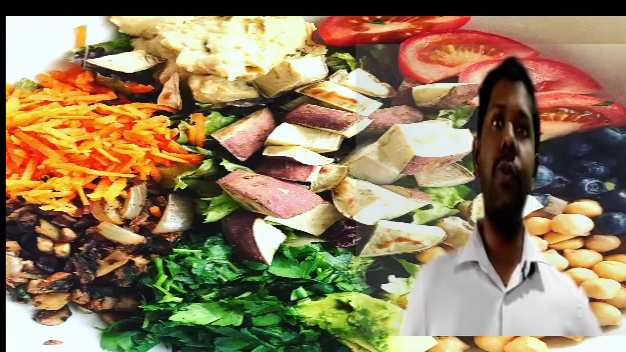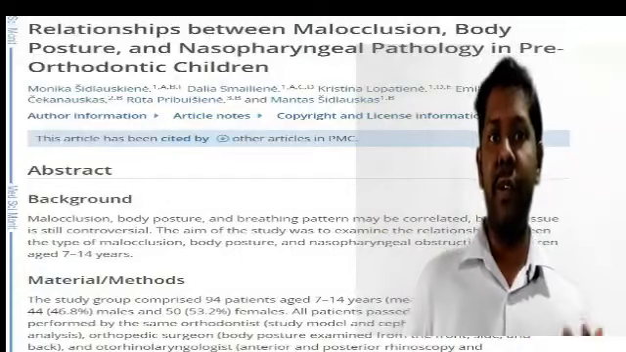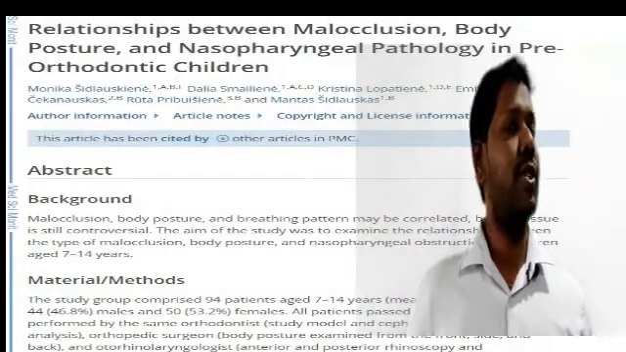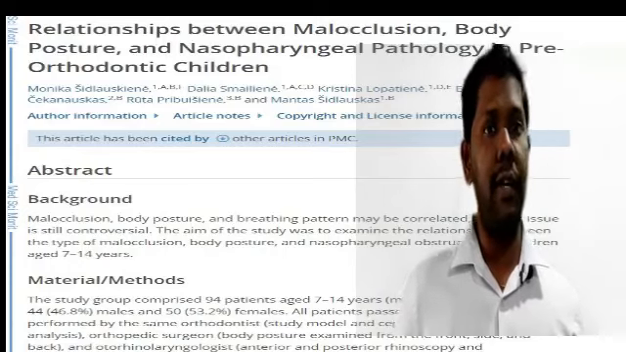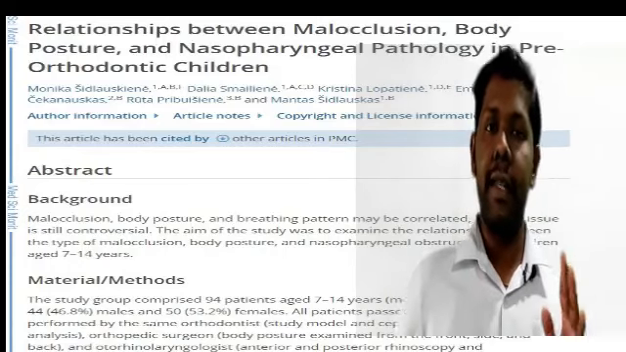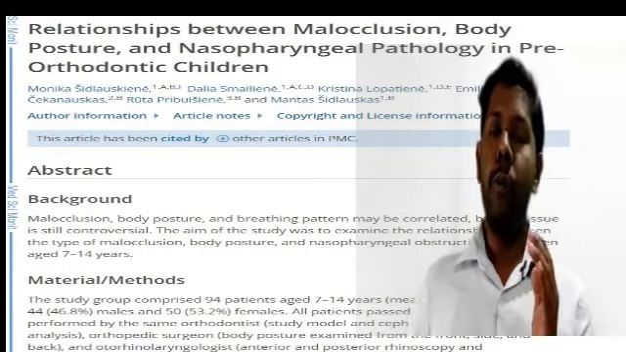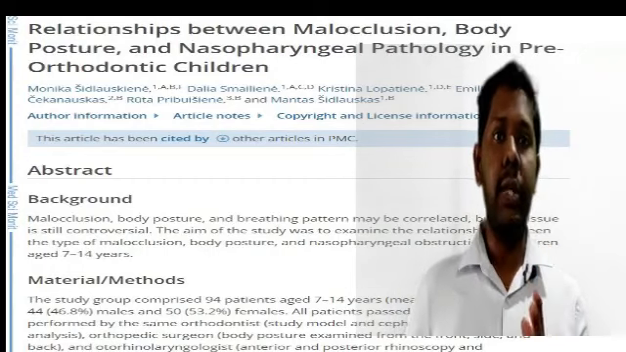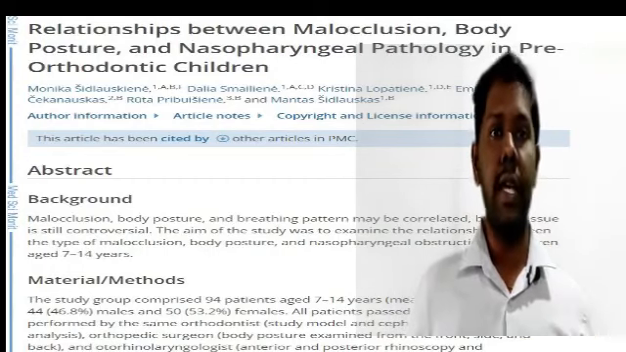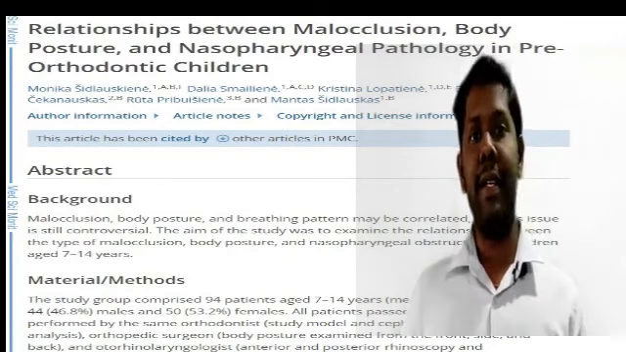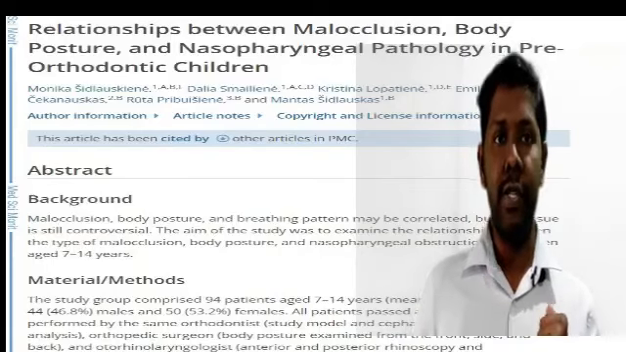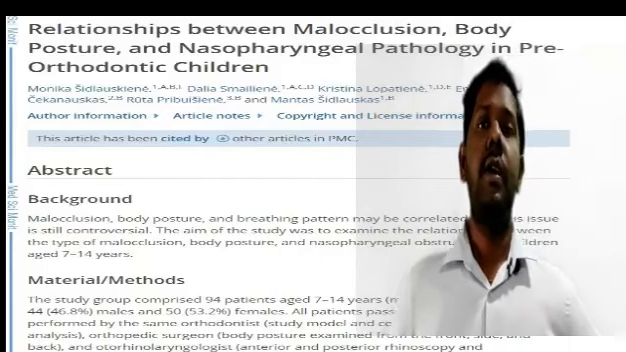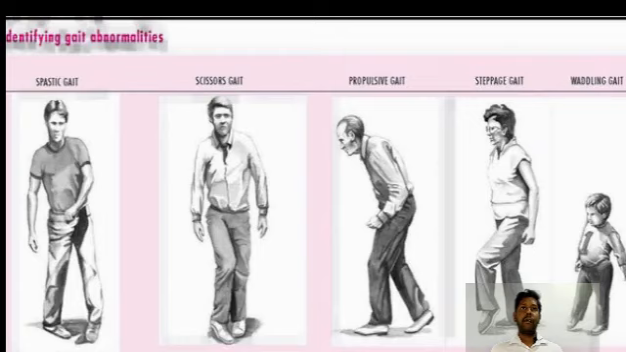Coming to posture, you may know forward bending and sideward bending, that is kyphosis or scoliosis. Actually it is proven by an article which you can see on my back, that even abnormal postures can lead to dental malocclusions like increased overjet, and the sagittal plane can also be changed due to abnormal postures like kyphosis or scoliosis. So coming to the next examination, it is gait.